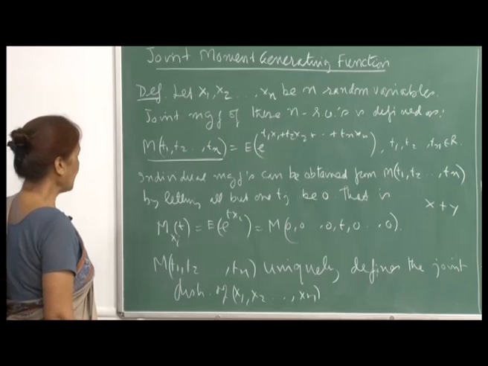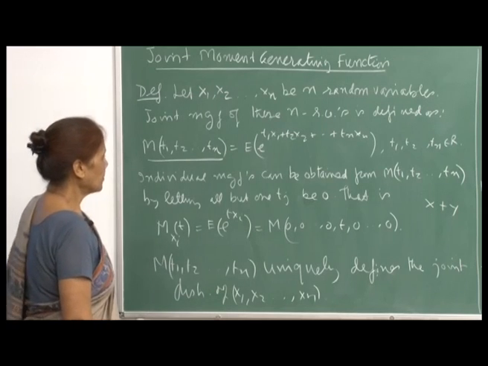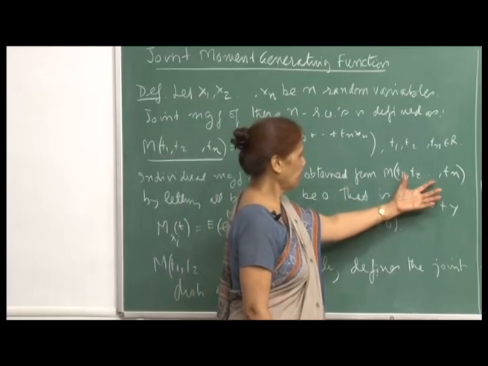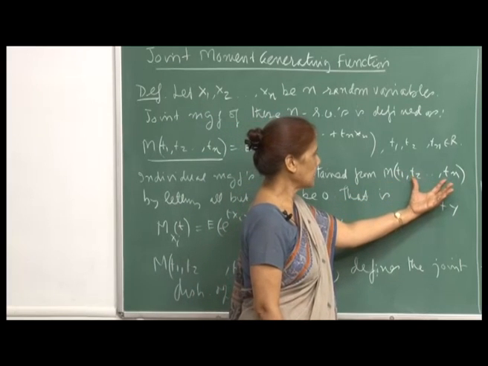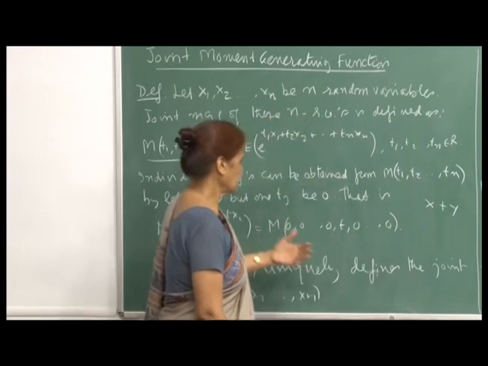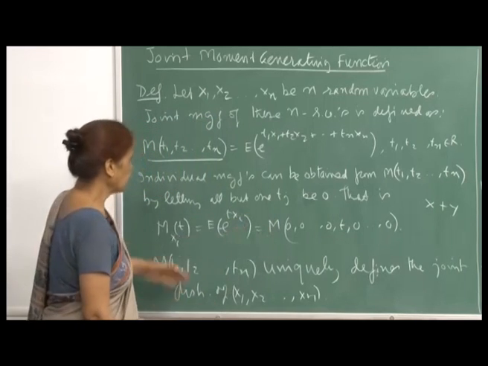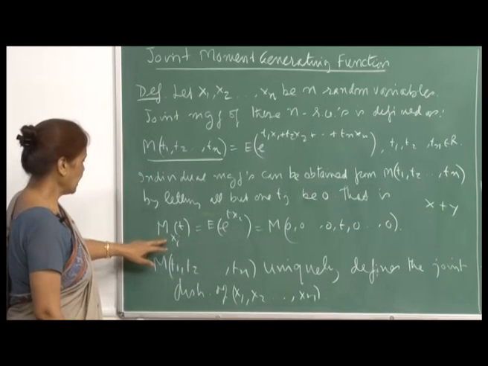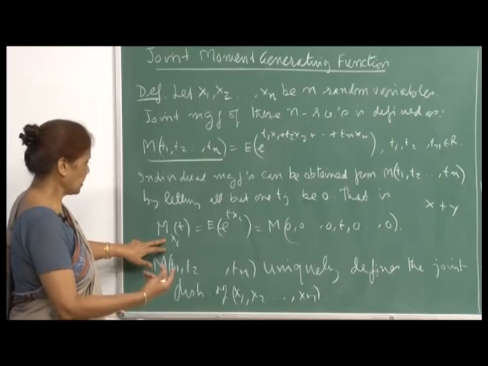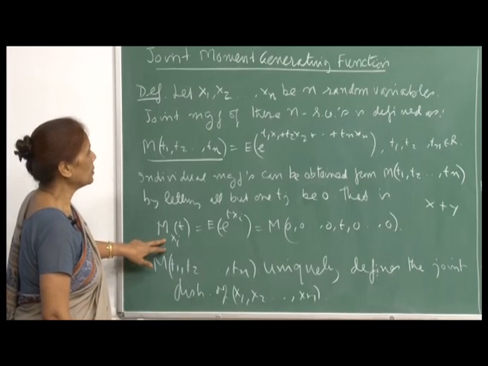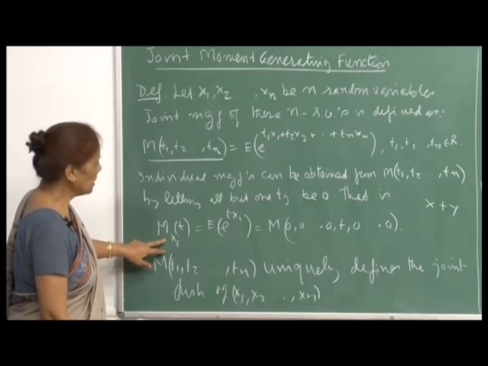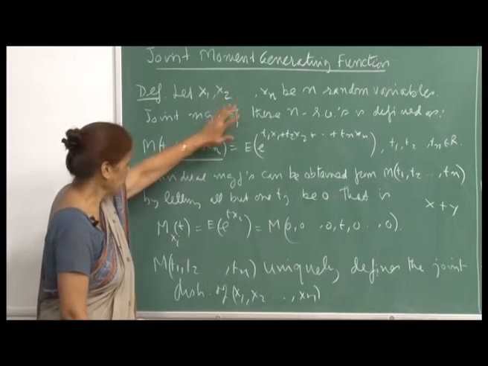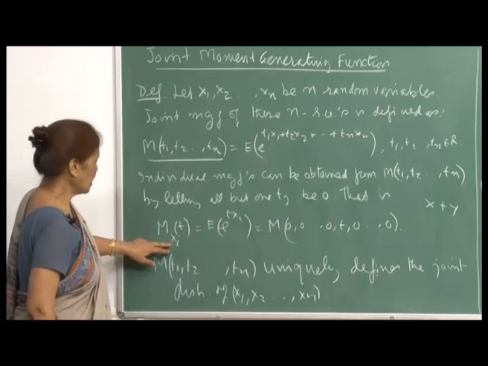The individual MGFs can be obtained from this by putting all but one of the t i's equal to 0. For example, if you want to obtain the MGF of the ith random variable, then I will put all other t i's equal to 0.